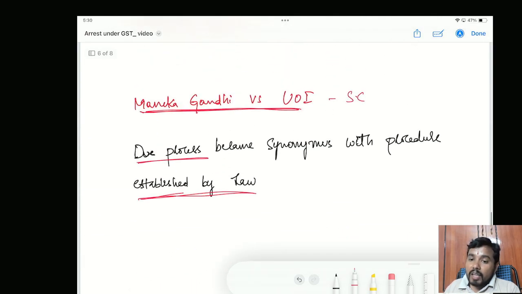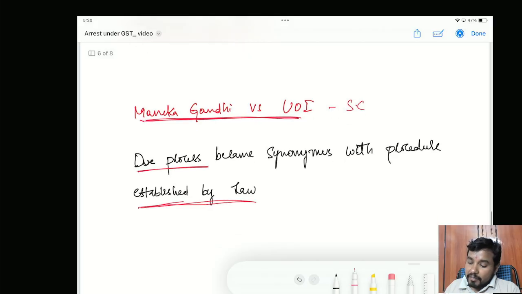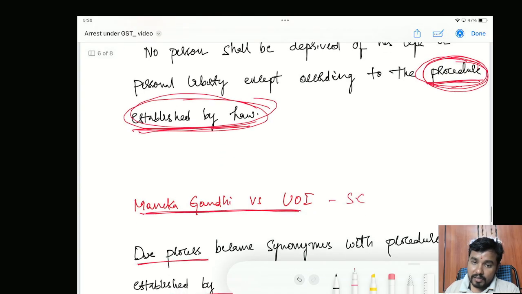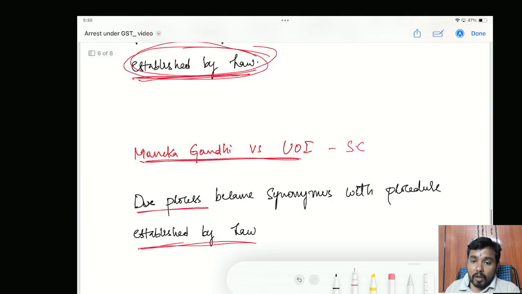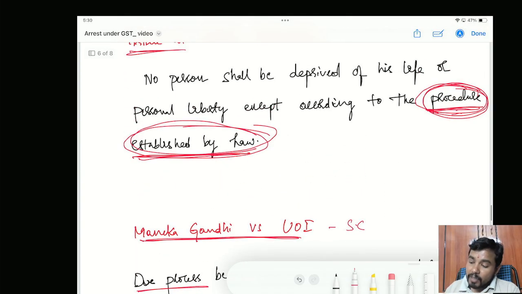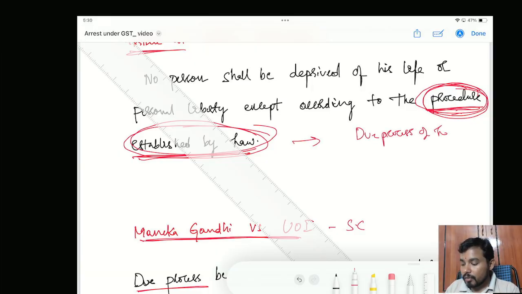Now, what Article 21 is saying, whenever you are taking away any person's right to life and personal liberty, you have to follow the procedure established by law. But the Supreme Court in Maneka Gandhi versus Union of India had said that even though the wordings are procedure established by law, we will read it as due process of law. It means